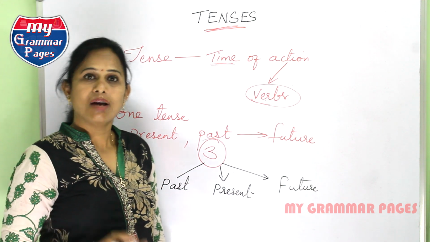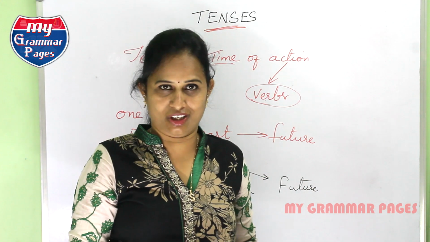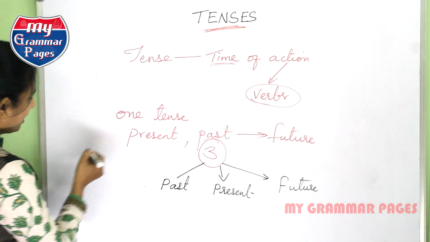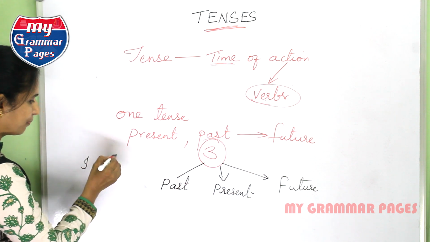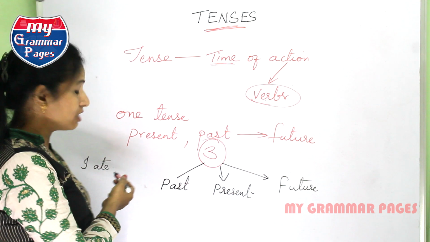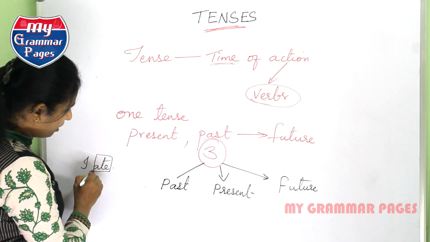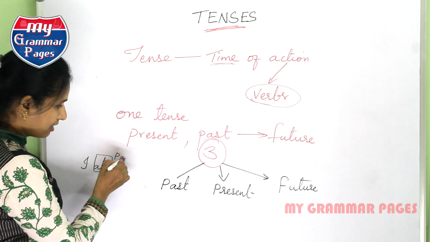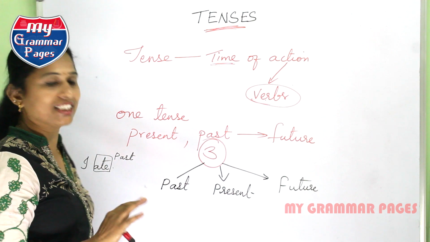What is past? Past is what you did sometime before. For example, if I take the sentence "I ate," this sentence tells that the action, the verb here, is in past tense. This verb says that the action got completed.